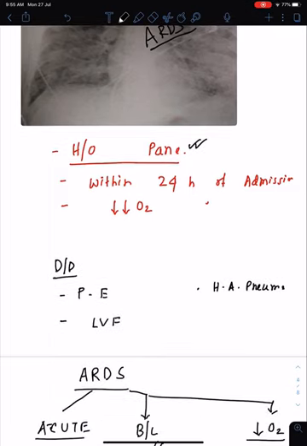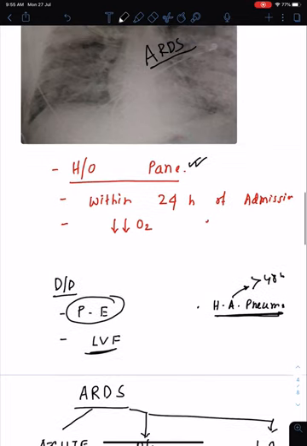Now there are some differential diagnoses like pulmonary embolism, but pulmonary embolism needs prolonged bed rest, prolonged bed rest after surgery. It's acute in case of ARDS. History of pneumonia, hospital acquired pneumonia, is generally after 48 hours. It's not acute like that. So pneumonia you can differentiate by the time that is given, whether it's acute or after 48 hours. This picture can be due to left ventricular failure, but again, the history of pancreatitis will help you rule that out and say it's ARDS.